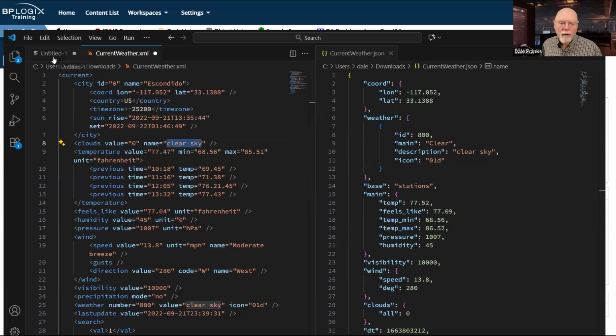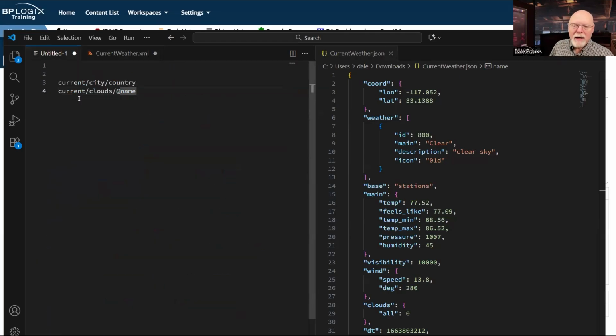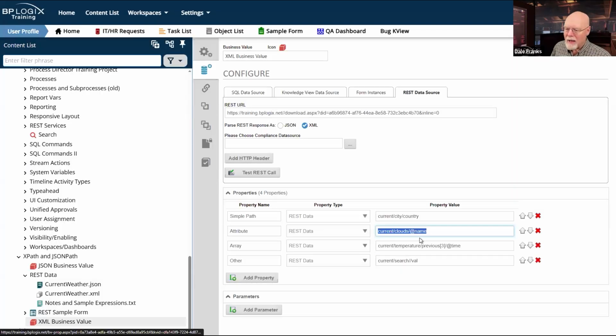And so whenever I write the XPath, it's going to be current /clouds / and then the @ tells me I'm not going to another node. I'm staying inside clouds and I am grabbing the name attribute inside clouds. So current slash clouds at name. And that is exactly what I have in my business value.